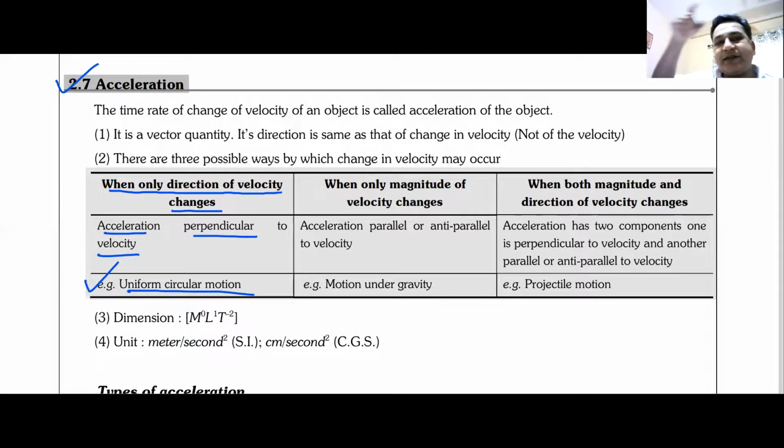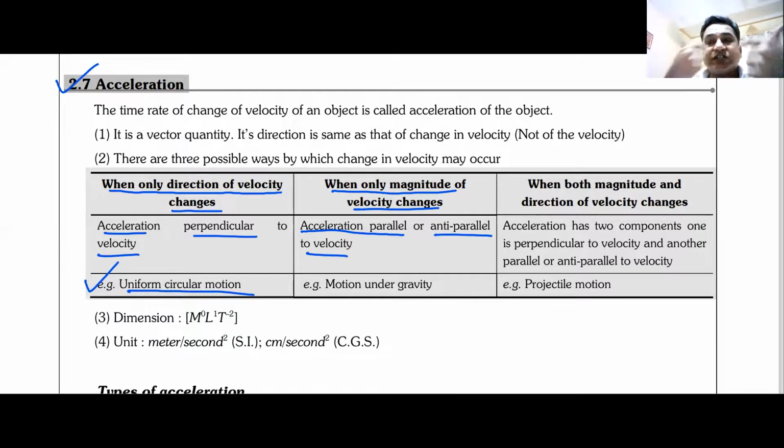It is moving with the same speed, direction is continuously changing. When only the magnitude of velocity changes, it will only increase or only decrease. When acceleration is parallel, same direction, it increases. When it is anti-parallel, opposite direction, it decreases. Motion under gravity: when you throw the ball up, speed decreases; when it is coming down, speed increases. We understand this.